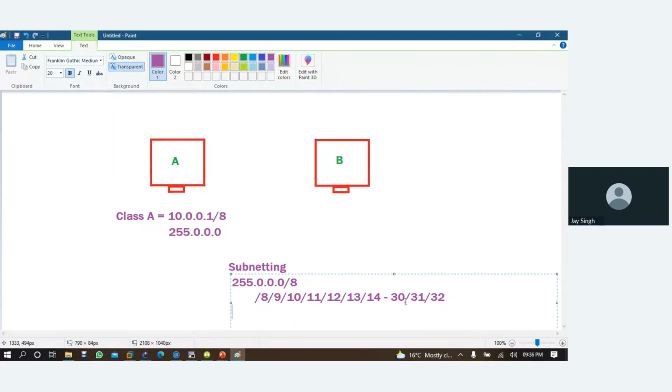But if I'm talking about class B, the default is 16-bit.